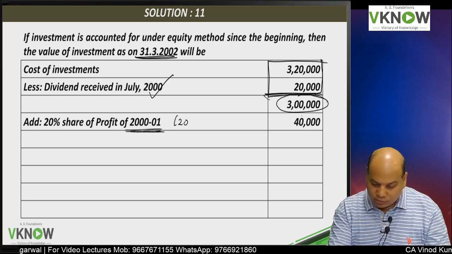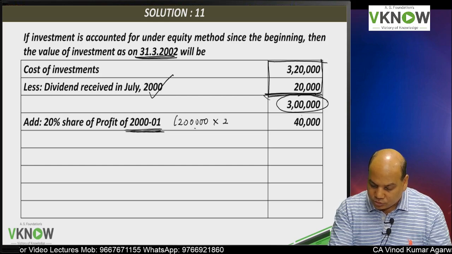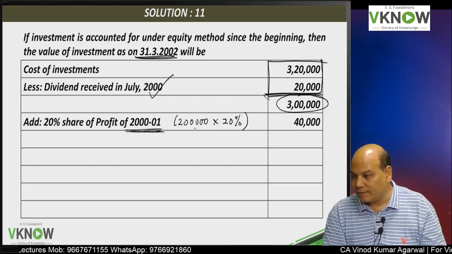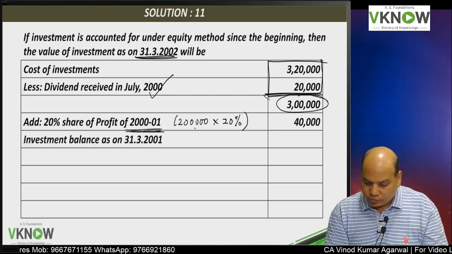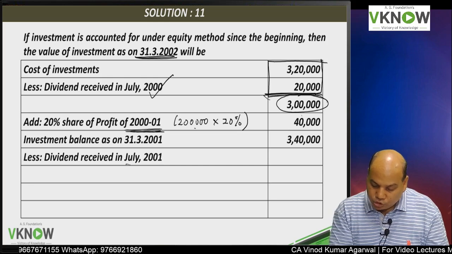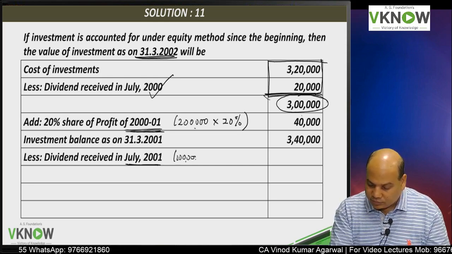You have to write the calculation. Profit earned by associate is 2 lakh. Share of investor 40,000. So balance is 3,40,000. Now again in July 2001, dividend was received.